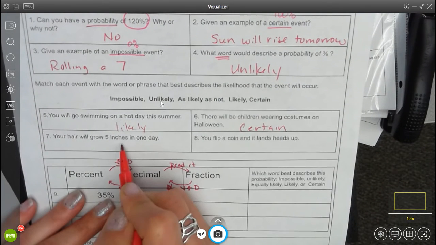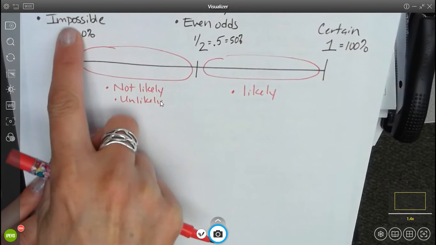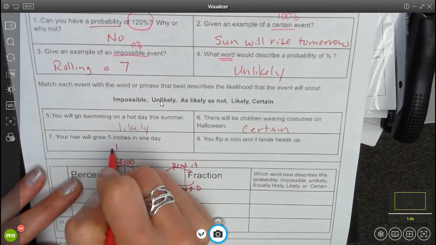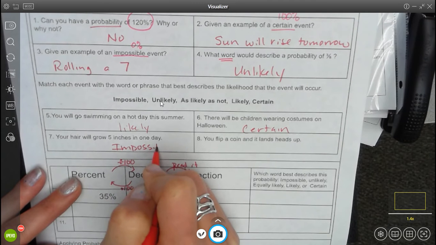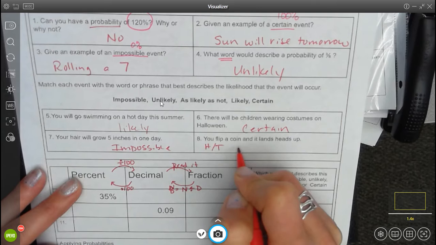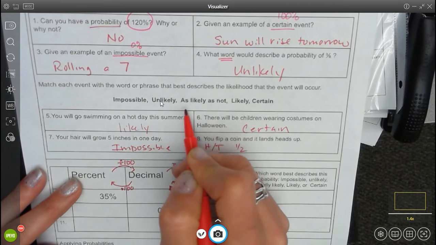Your hair will grow 5 inches in 1 day. With our present technology, that would be down here. Okay, impossible at the present time. And a coin you flip will land on heads. Well, one side is heads, the other side is tails. So that's going to occur half the time, and that would be as likely as not or even odds.